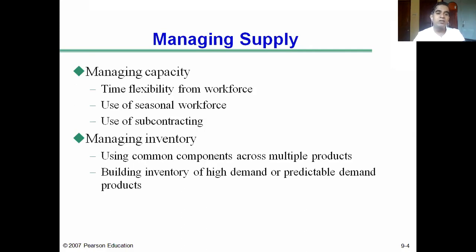So what we are talking about in subcontracting is only during the season when the demand is more and the company is unable to manufacture the required number of goods. So instead of losing sales, they give a contract to another manufacturing plant to manufacture their products. But all these 3 options will be expensive. They increase cost. But still, they help the company to meet the increase in demand.